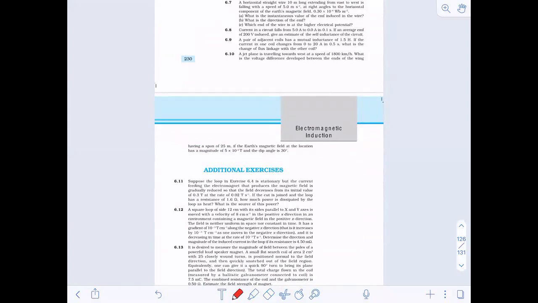So, what would be the result if on one side of the magnet a coil is kept? I can't understand the question, dear. What would be the result if on one side of the magnet a coil is kept, and on the other side a metal sheet is kept? Okay, I got it.